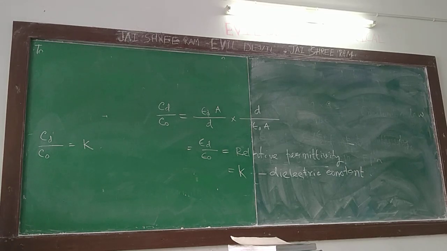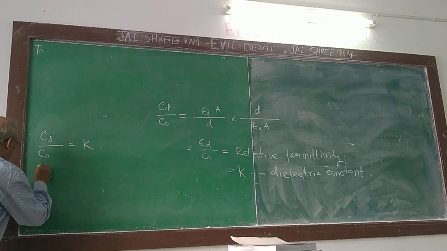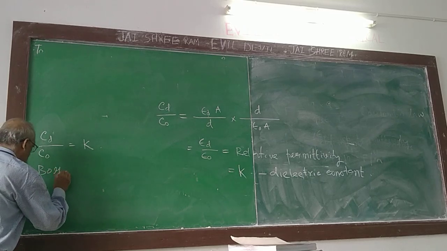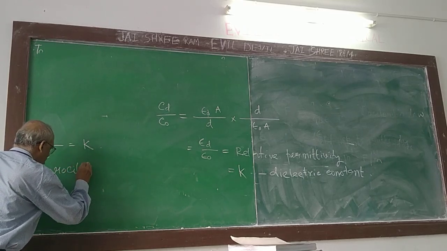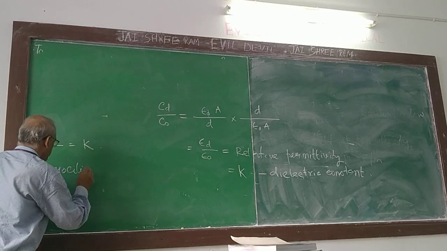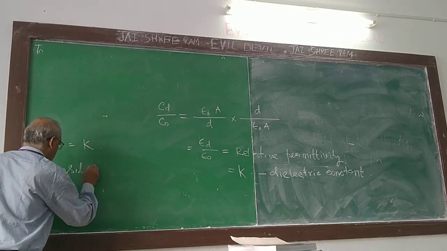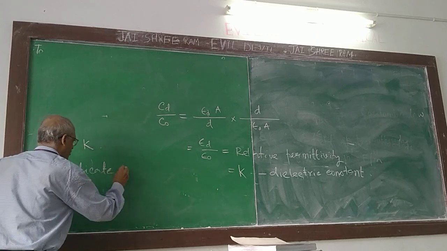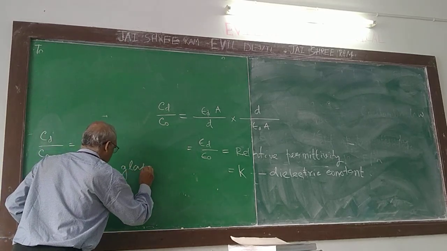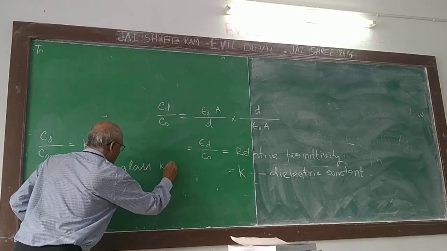Fine. So what are the examples of dielectric constant? One is borosilicate glass. Its dielectric constant K is equal to 4.8.